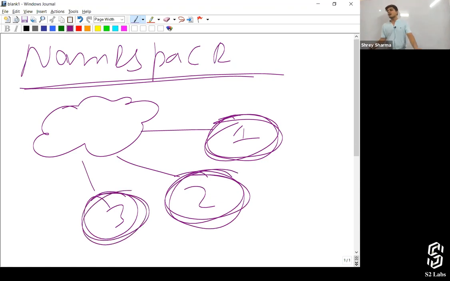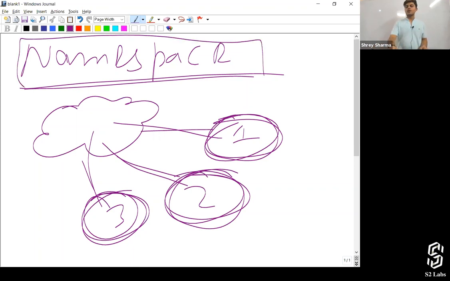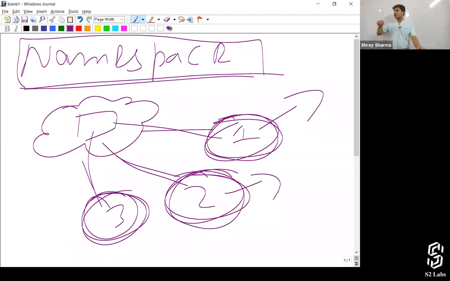And let me tell you why this namespace concept is there. Because at the end, your classes will be stored in the cloud. For the first, second, third, for all the orgs, the code that you've written will get stored in the cloud only. Then how are we going to identify which class belongs to which org? With the help of namespace. So if you've created a class called first class over here, then it will be stored as namespace dot first class. If you've created first class over here as well, then in that case it will be namespace of org2 dot first class. That's how it will work, right?